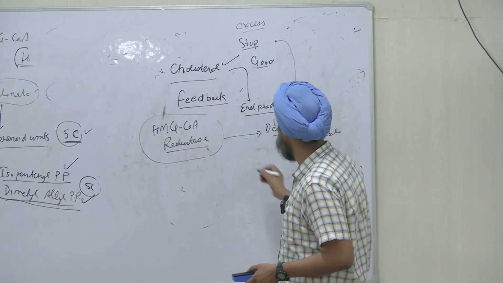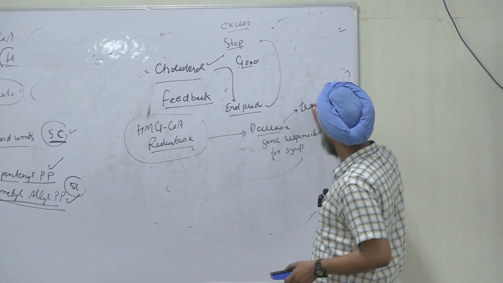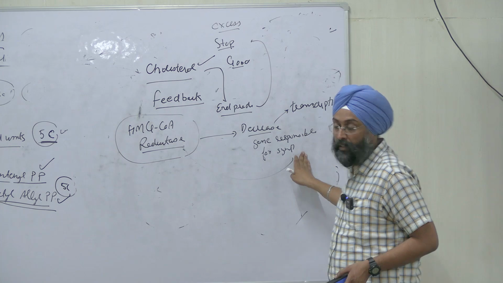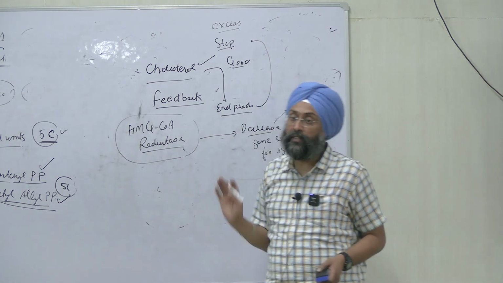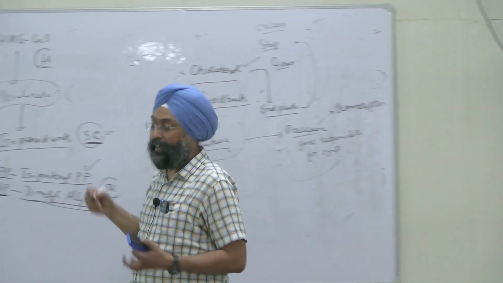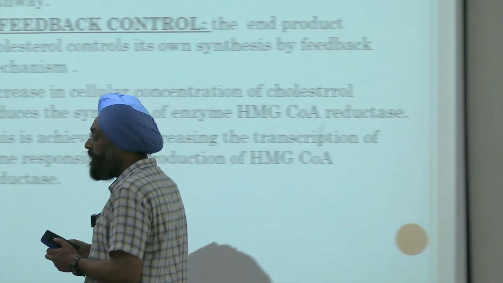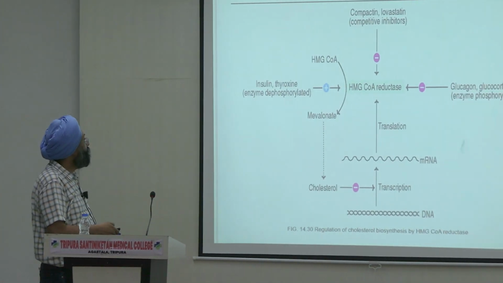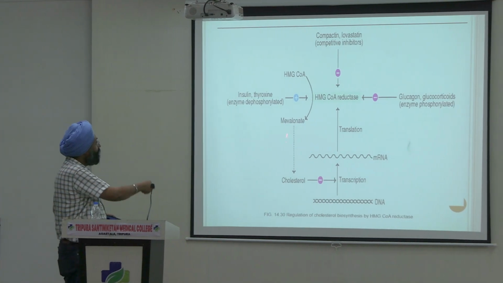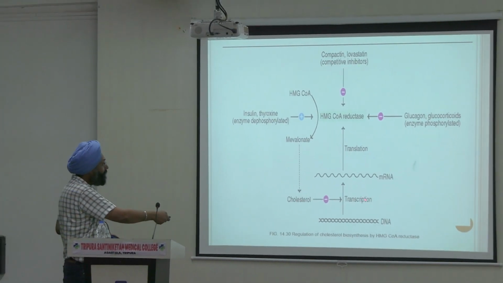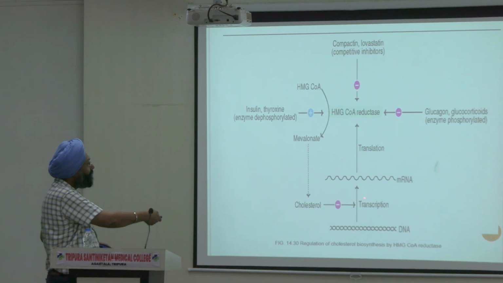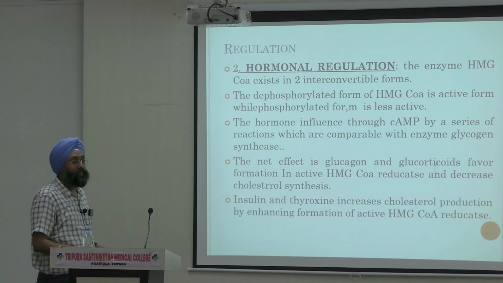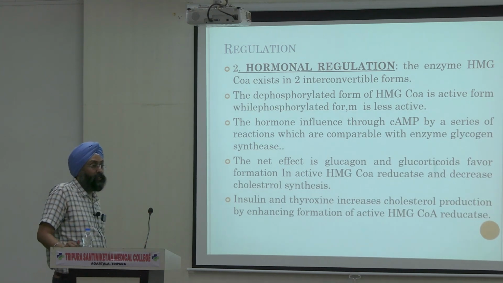So the enzyme will not be formed and cholesterol synthesis will decrease. Okay, so this is feedback control. Excess cholesterol is there, it will inhibit the transcription of this gene, and that will stop the synthesis of HMG CoA reductase. Right? Now, the second is hormonal regulation.